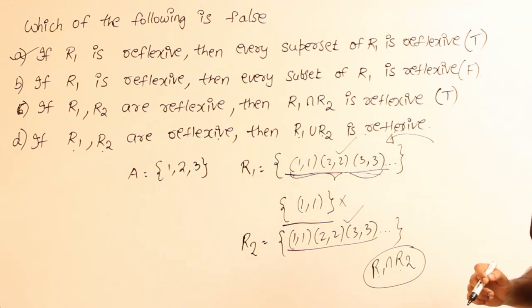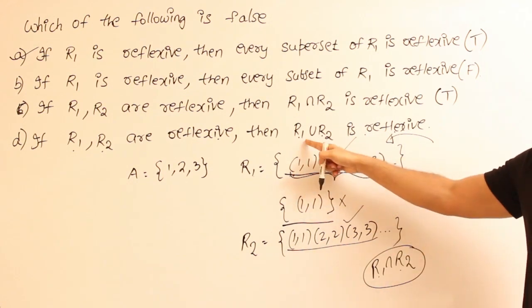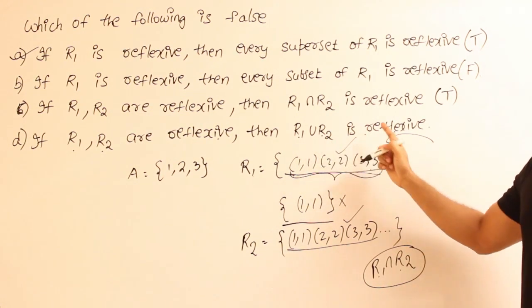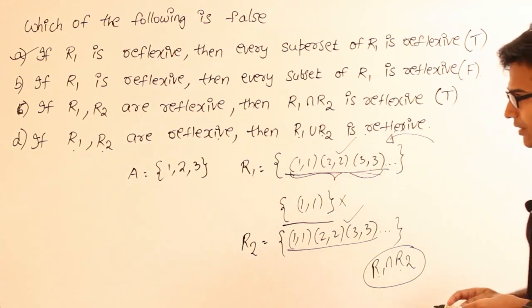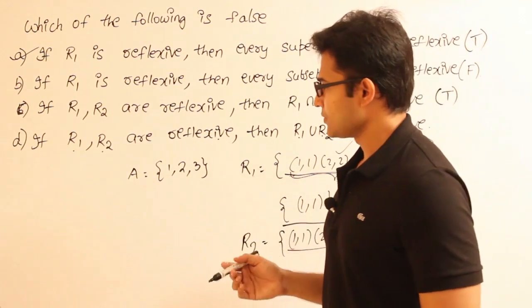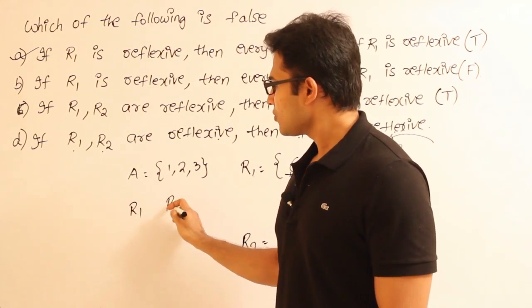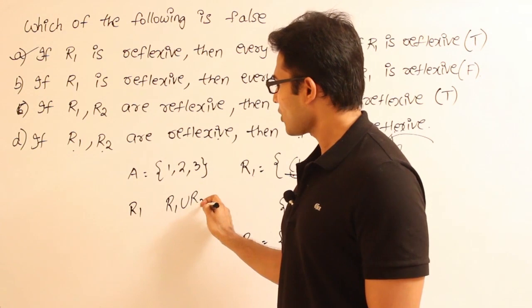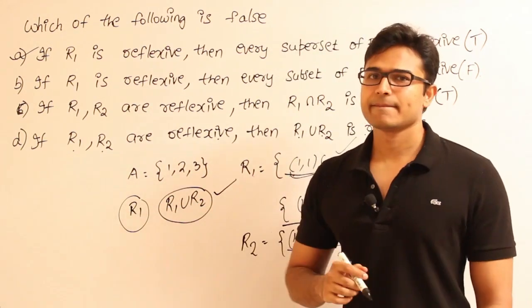Now R1, R2, if they are reflexive, then R1 union R2 is reflexive. Think about it. How can we justify that? If you think of it in other terms, R1 is already reflexive, and R1 union R2 is definitely a superset of R1.